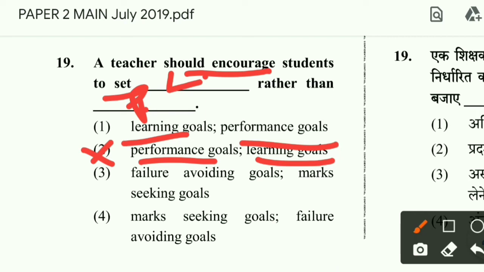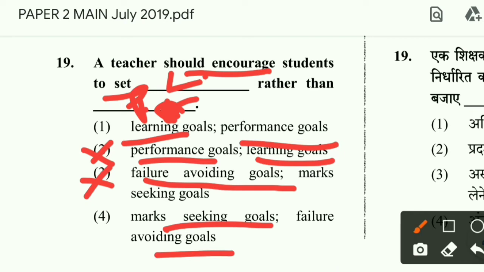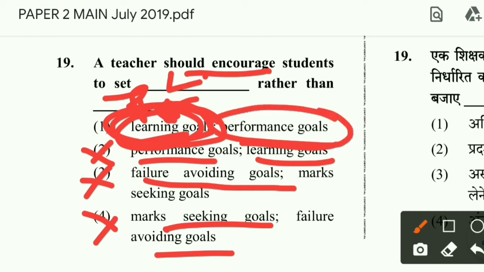Failure avoiding goals, mark seeking goals, you should not do. Failure avoiding goals and mark seeking goals is not a learning type of thing. Should you encourage your students to get marks only? No, you will encourage them to learn rather than focus on performance, rather than getting marks. This option 1 is the correct option.